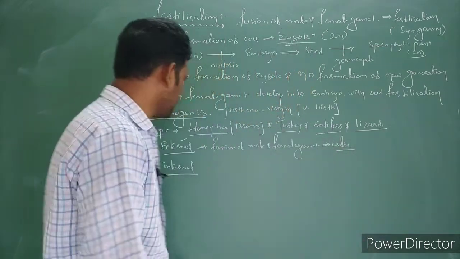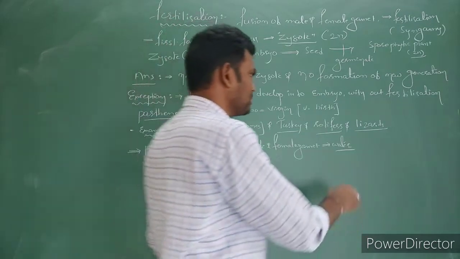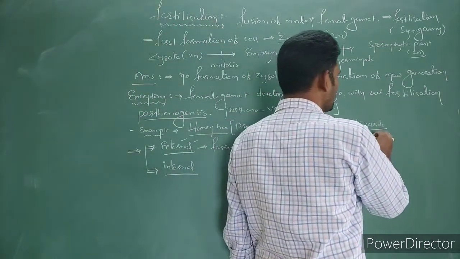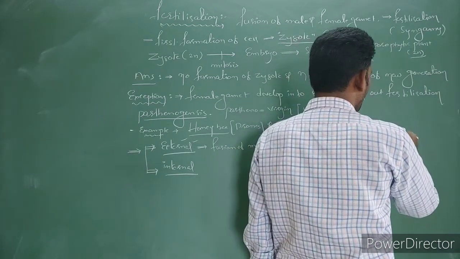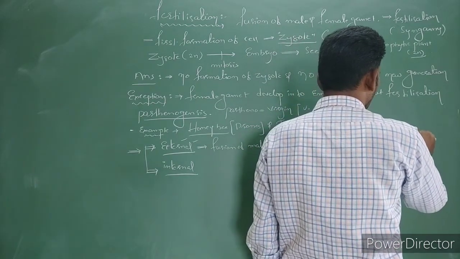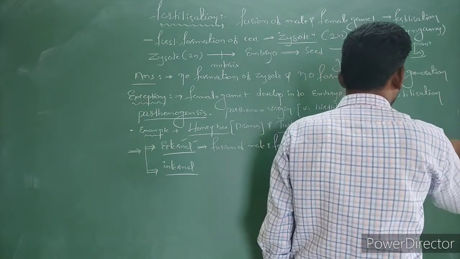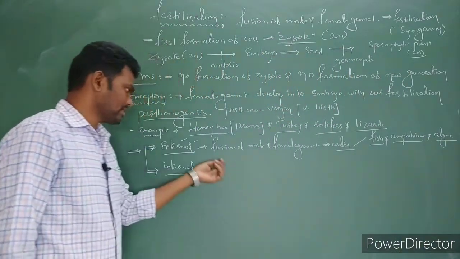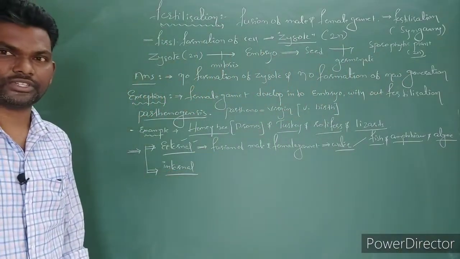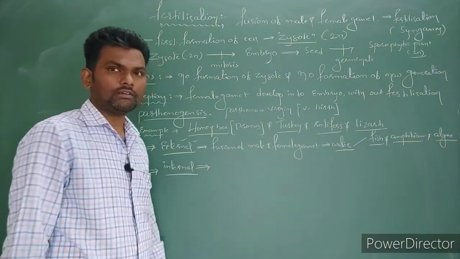Examples are mostly fishes, frogs, amphibians, and especially algae. So these are examples for external fertilization.